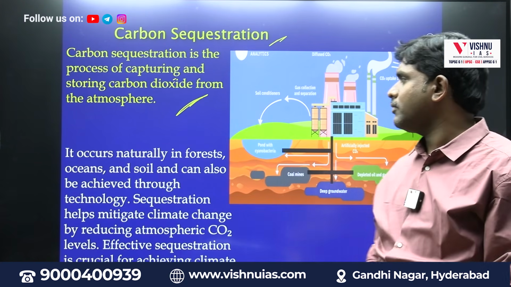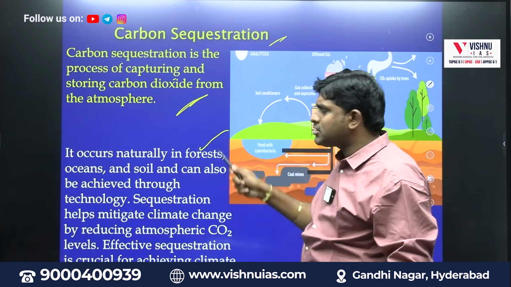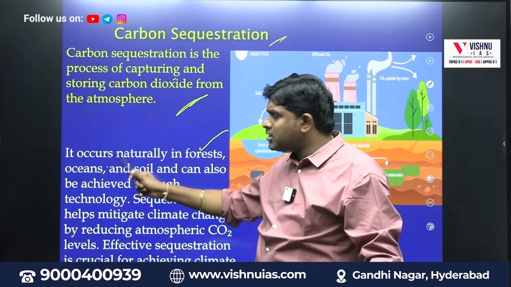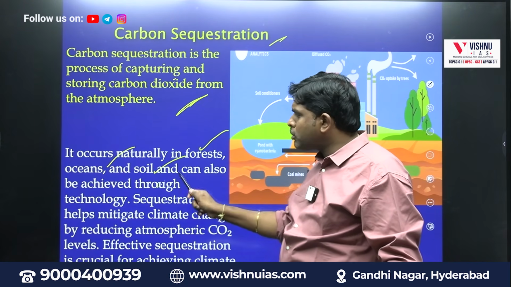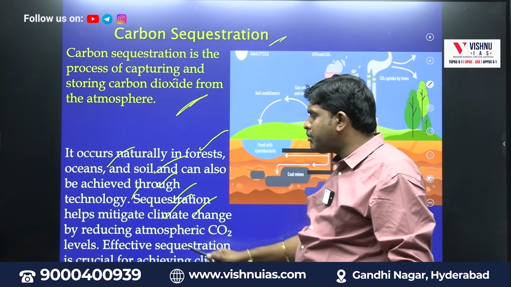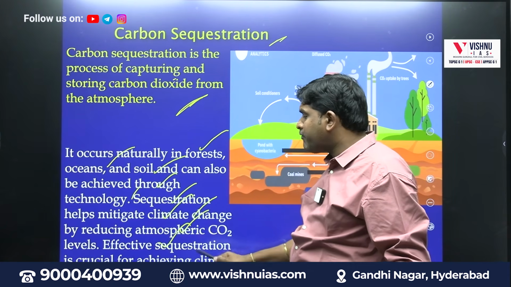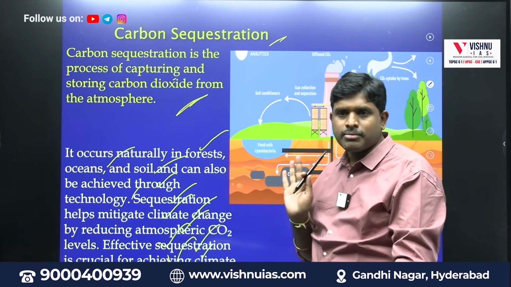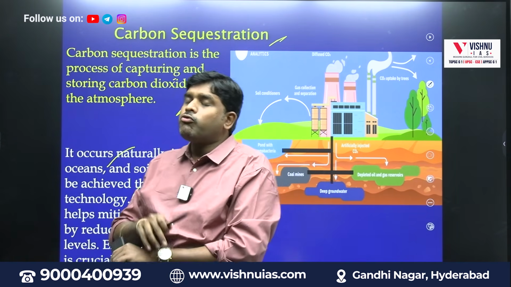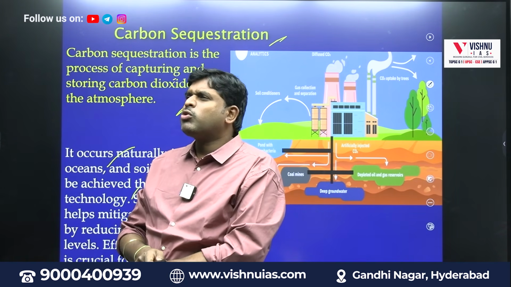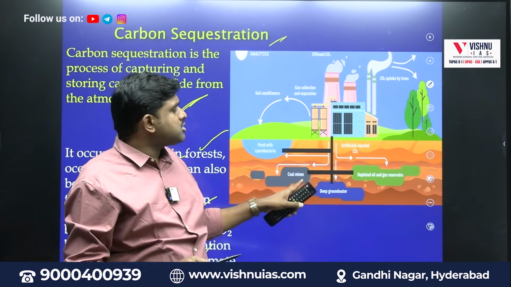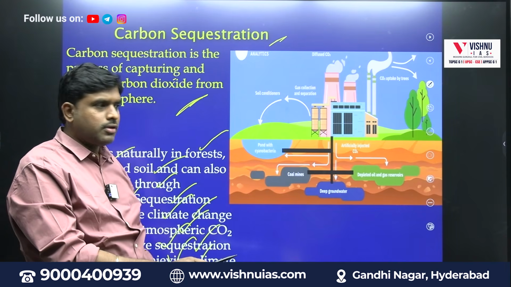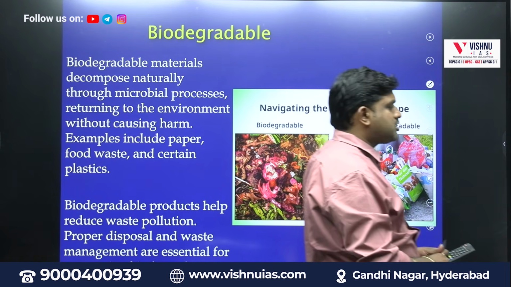It is called carbon sequestration. It generally occurs in forests, in oceans, sometimes in soil also. It can also be achieved through technology. Sequestration helps mitigate climate change by reducing atmospheric carbon dioxide levels. Effective sequestration is crucial for achieving climate goals. When we don't have forest, when ocean water is reducing or the ocean is incapable, when the soil is deteriorating, then how, sir? Then we are coming up with this technology. That is called carbon sequestration.